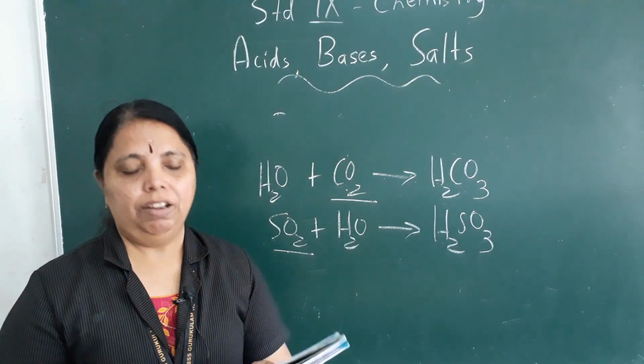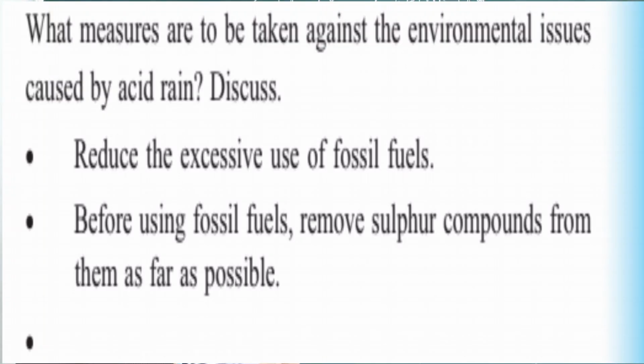Now the next one: what measures are to be taken against the environmental issues caused by acid rain? Discuss. The measures to prevent the damage caused to the environment. First one, reduce the excessive use of fossil fuels.